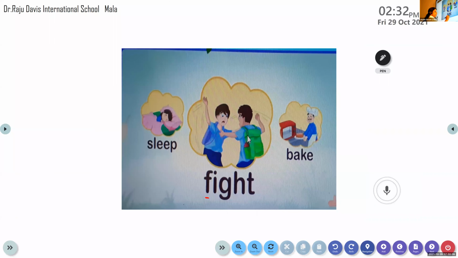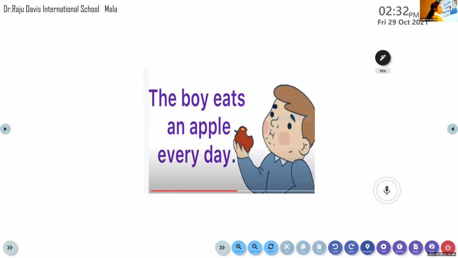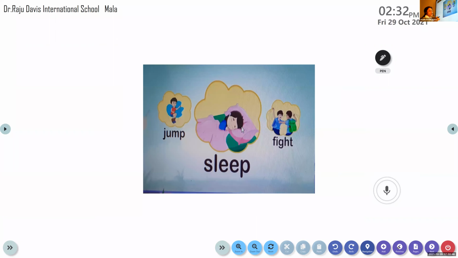Fight is the action. So it is a verb. So all these are examples of action words. Clear to all of you? I showed you a number of examples of action words. Okay, clear to all of you? So these are actions. So action words are called verbs.